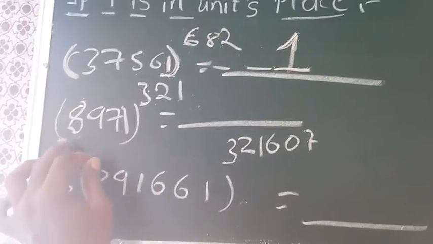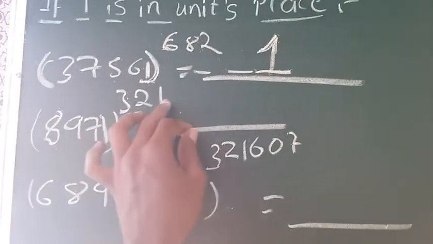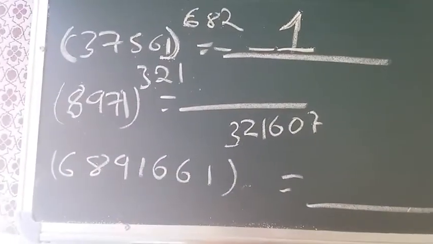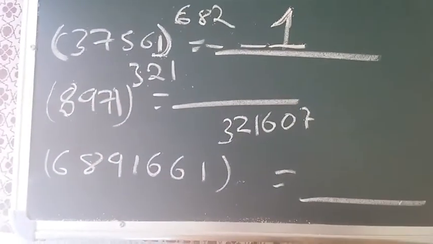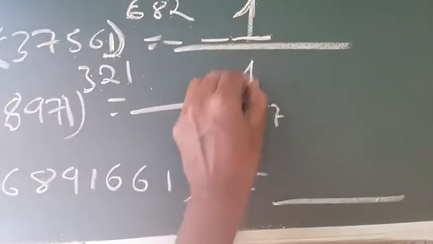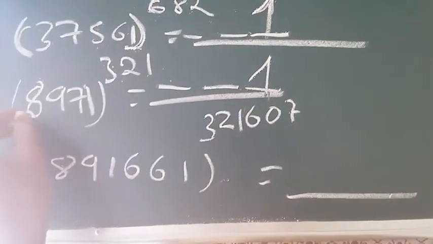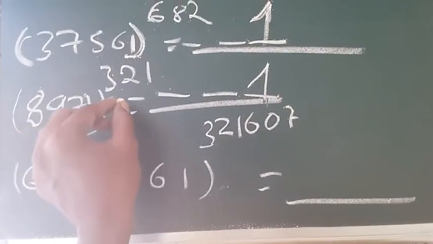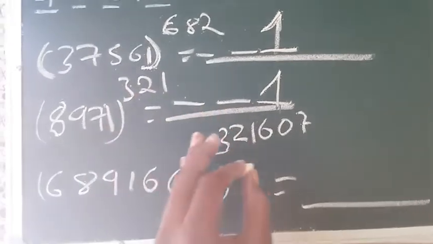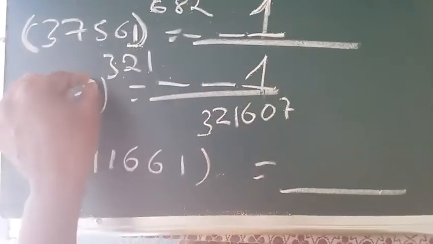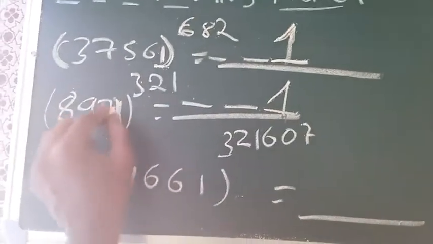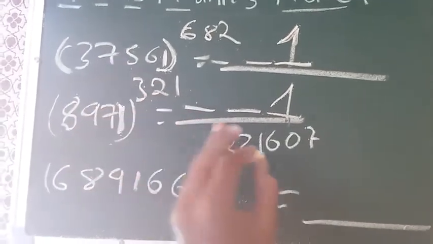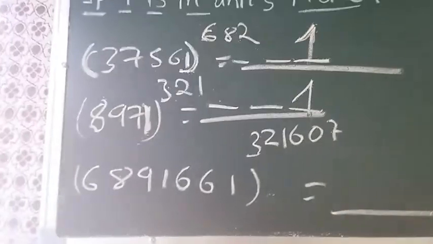The next example, 8971 whole power 321. Here, what will be the units place of this number after multiplying 321 times? Definitely 1 will be the units place. Even if you multiply 8971 321 times, you will definitely get 1 because 1 is in the units place. So 1 power anything is 1. See the next example,